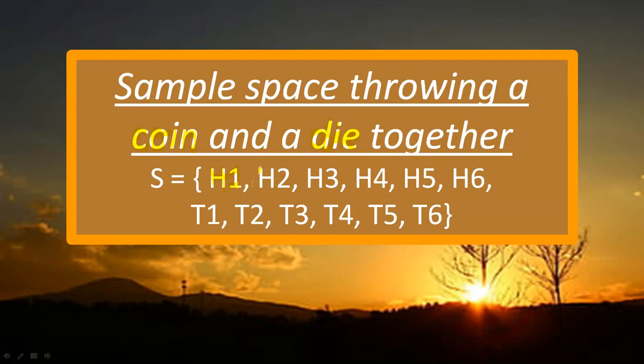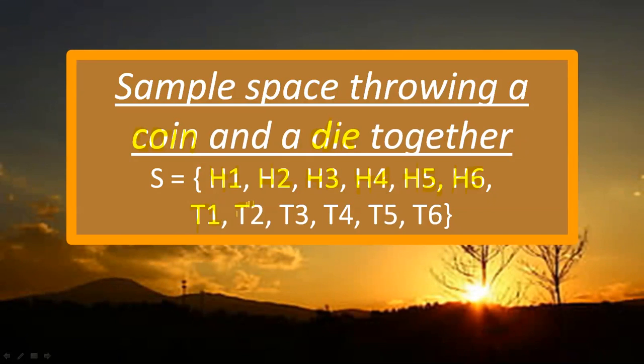Second possibility, head in the coin and two in the die. Third possibility, head with three. Possibility number four, head with four. Possibility number five, head with five. In the coin I'm getting head, and in the die I might get different numbers with head.